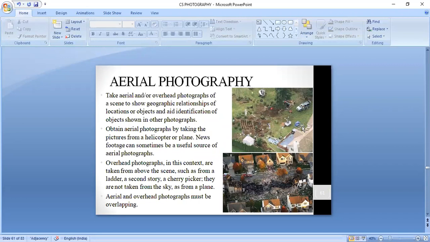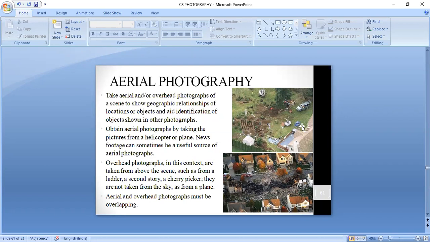And this is an example of aerial photography. It is helpful in situations when reaching the crime scene is a little difficult and the area covered by the crime scene is large.